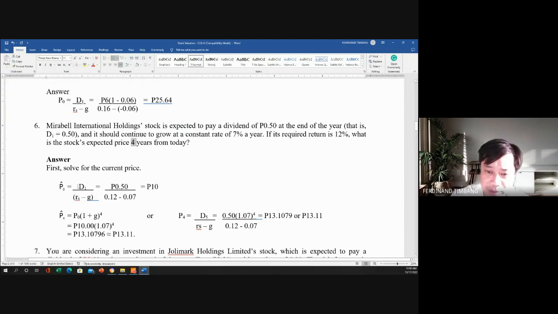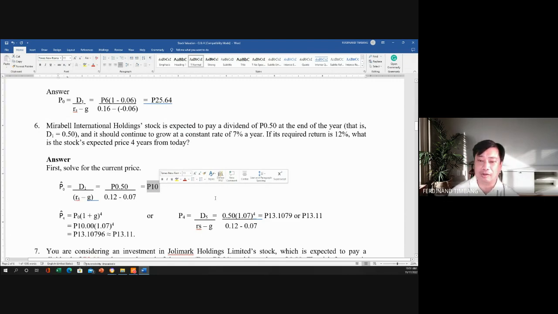The formula is D1 all over RS minus G. We have the 0.50, which is the D1, then the 12%, which is the required rate of return, and the constant growth of 7%. So 0.50 all over 0.12 minus 0.07, we get 10 pesos, which is the price of the stock now at year 0.